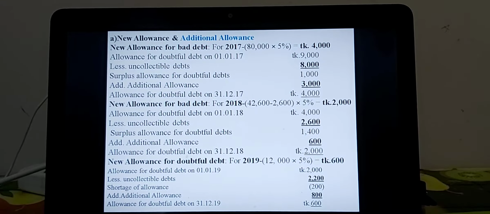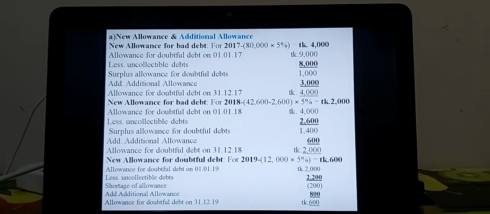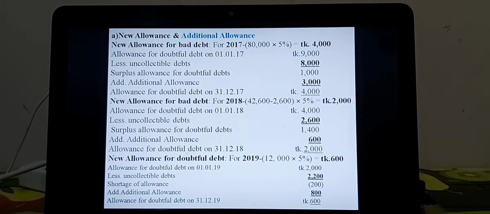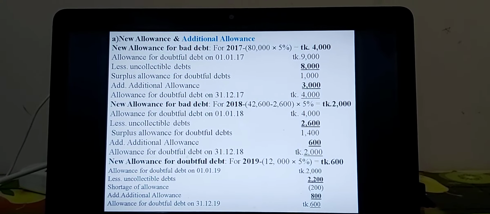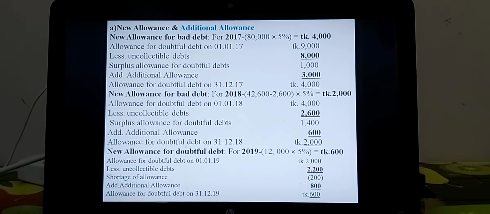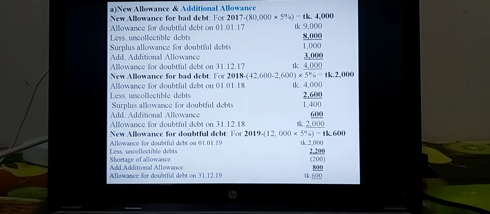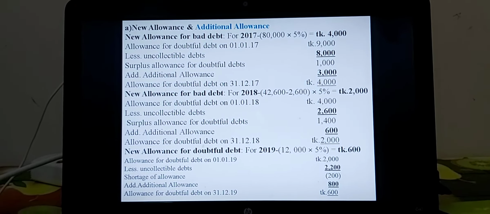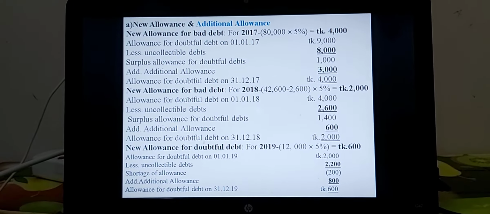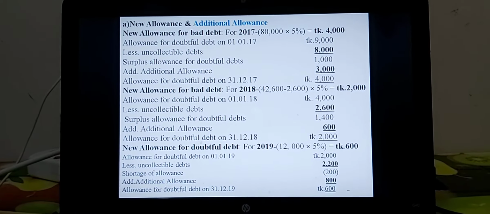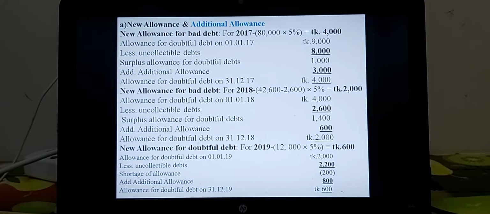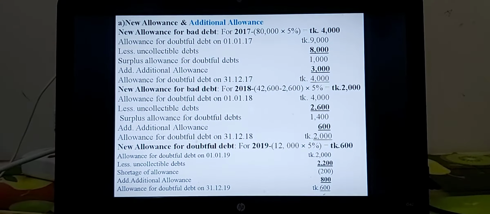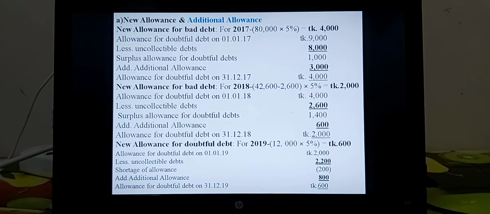This is the negative amount, but your target is taka 600. So additional allowance to be taken for bad debt expense or uncollectible debt expense is taka 800. Dear students, this is the very important information for writing journal entries and posting ledger and other posting income statement and financial position information.